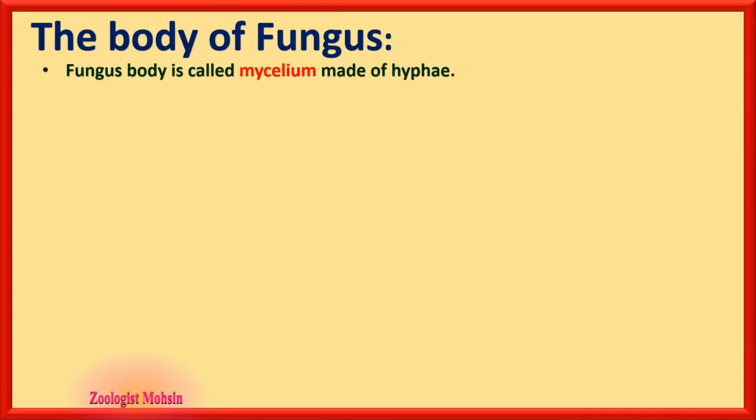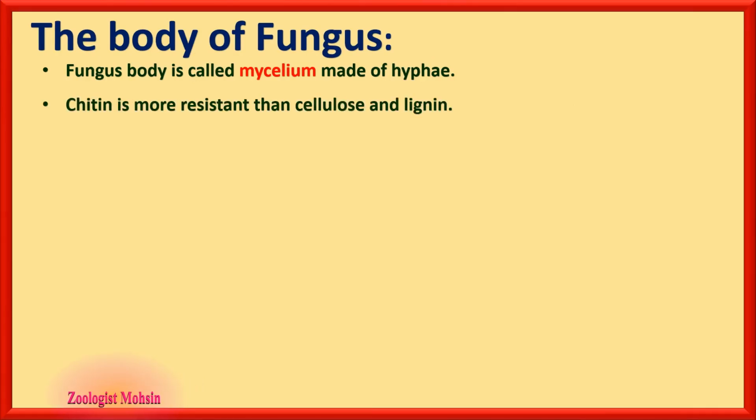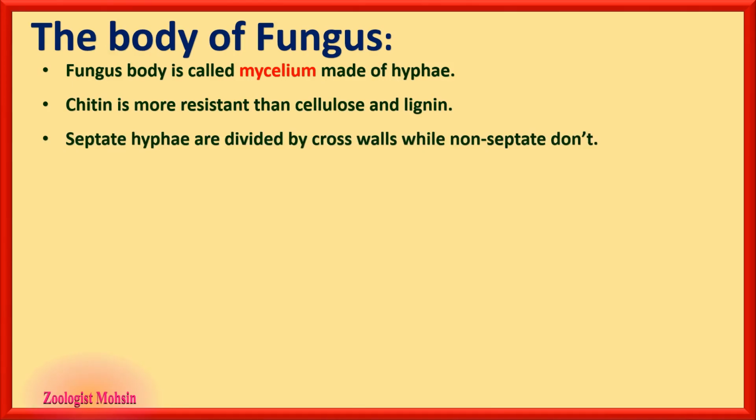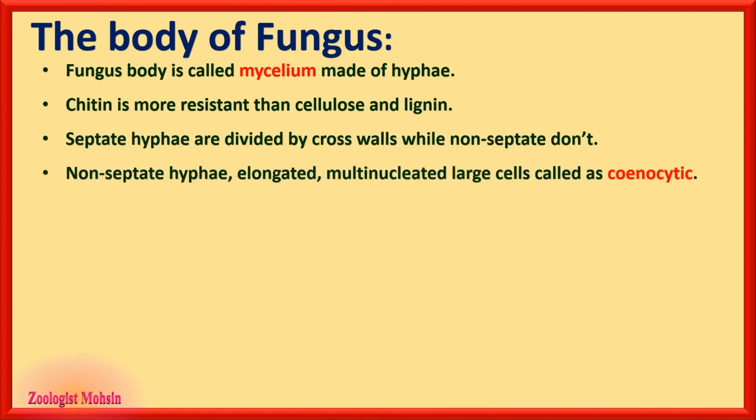The body of fungus or fungi. Fungus body is called mycelium, which is made of hyphae. Chitin is more resistant than cellulose and lignin to environmental conditions as well as digestion. Septate hyphae are those which are divided by cross walls, while non-septate are not divided by cross walls. Non-septate hyphae are elongated, multinucleated large cells. They are called as cenocytic hyphae. So, non-septate hyphae are cenocytic.